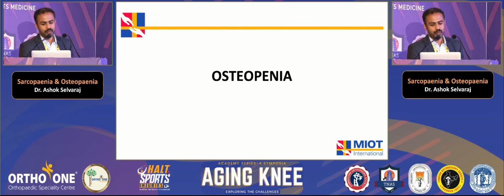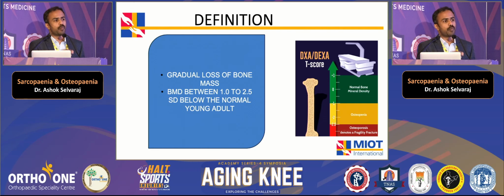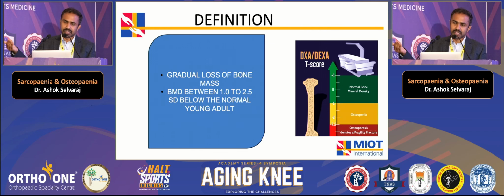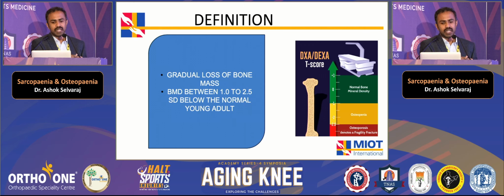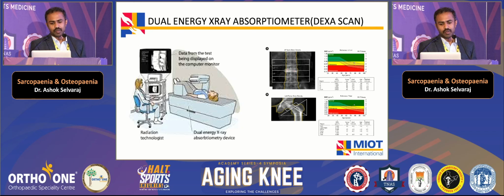So moving on to osteopenia, defined as a gradual loss of bone mass, where on a bone scan the score is between a standard deviation of -1 to -2.5. More than -2.5 is osteoporosis, and between -1 and -2.5 it is osteopenia. We do a dual X-ray absorptiometry. This is the gold standard method to diagnose osteopenia and osteoporosis, where you look at the vertebral bone, the hip, and the distal radius.